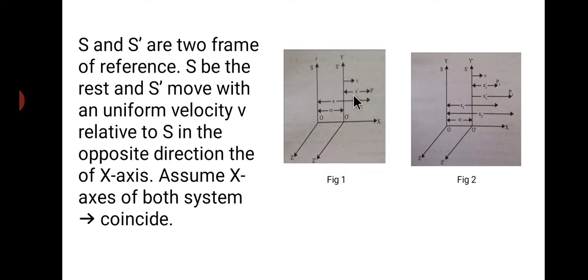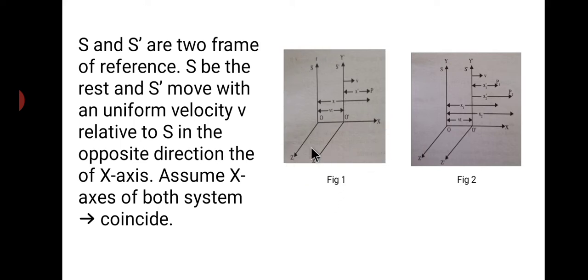S dash system having the x dash, y dash and z dash. Okay. And it is moving with respect to the certain time. The S is moving with the certain time t. For the S dash system, the time taken will be t dash. Now referring to this figure 1.